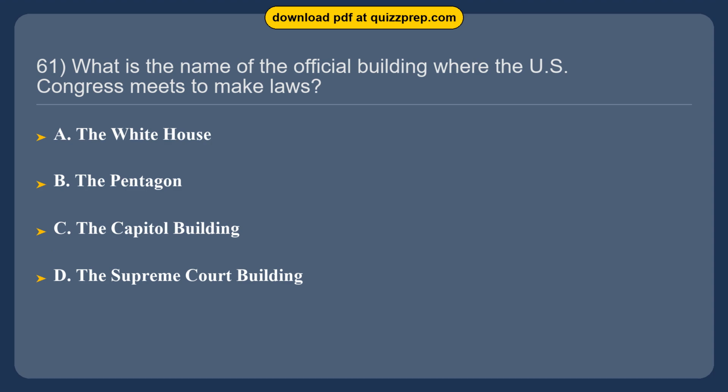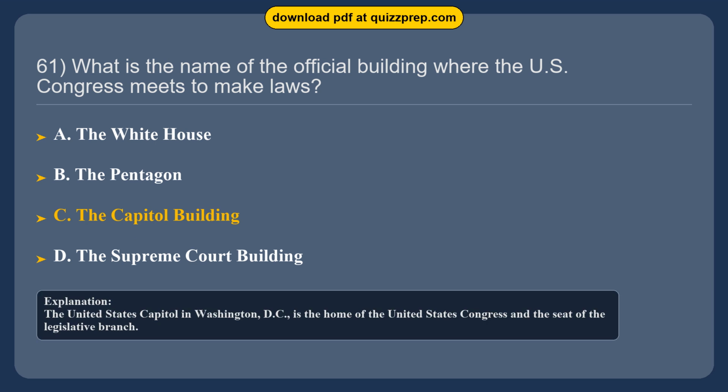Question 61. What is the name of the official building where the U.S. Congress meets to make laws? Option A, the White House. Option B, the Pentagon. Option C, the Capitol Building. Option D, the Supreme Court Building. The correct answer is option C, the Capitol Building. The United States Capitol in Washington, D.C., is the home of the United States Congress and the seat of the legislative branch.